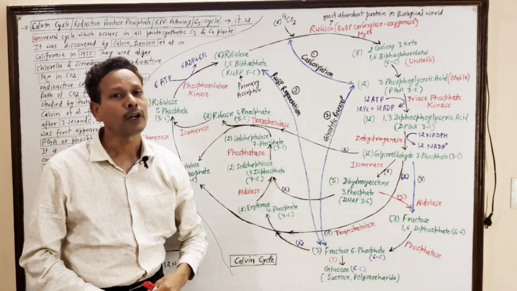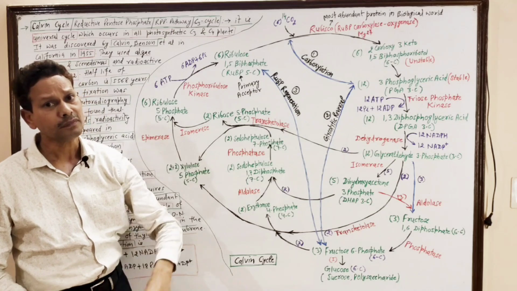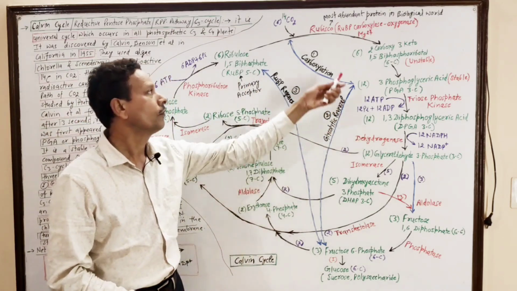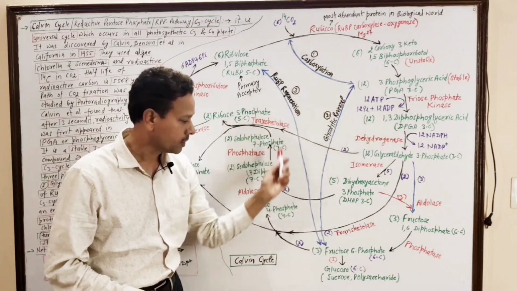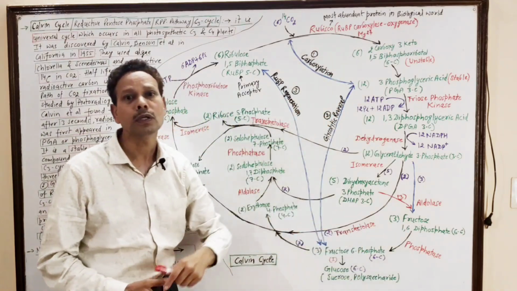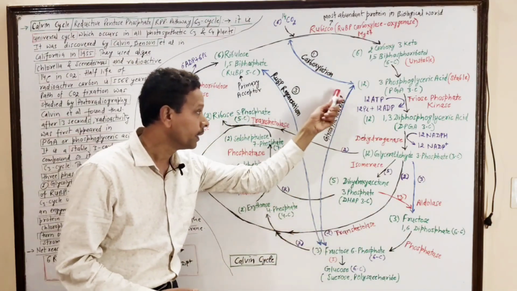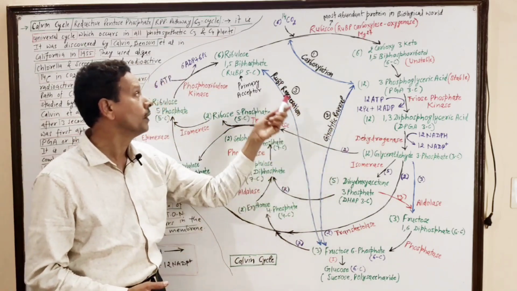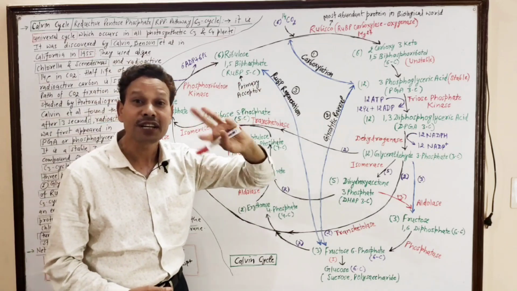A very important question: this entire cycle has 3 phases. First is carboxylation, second is synthesis of glucose, means it is glycolytic reversal, and in the last step RuBP is regenerated.